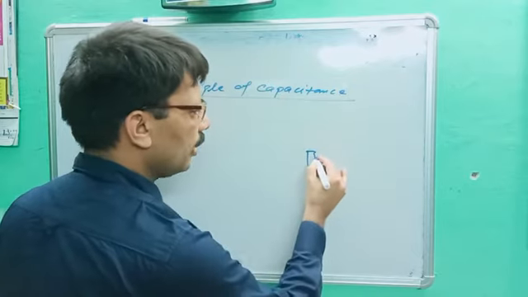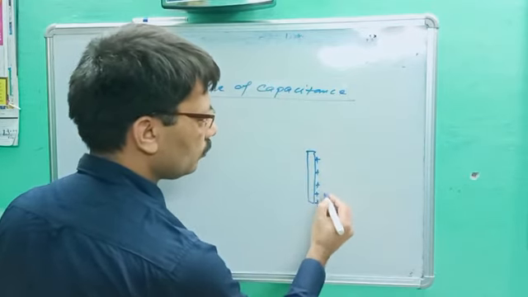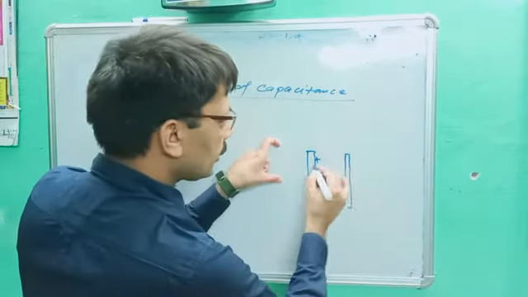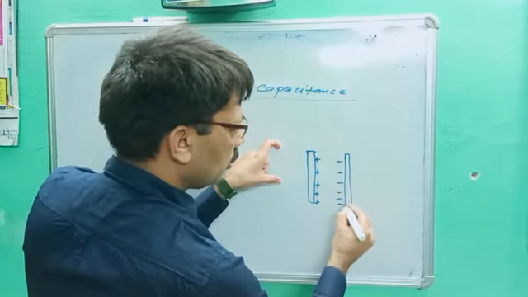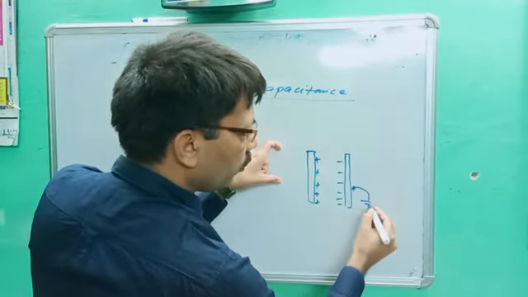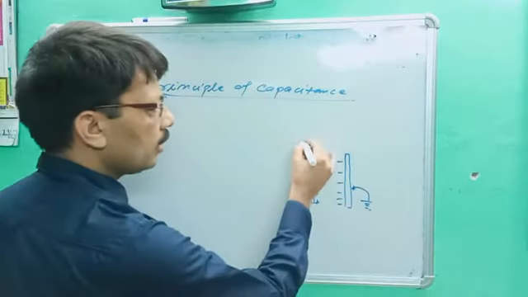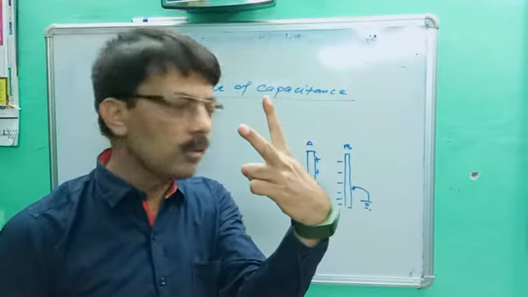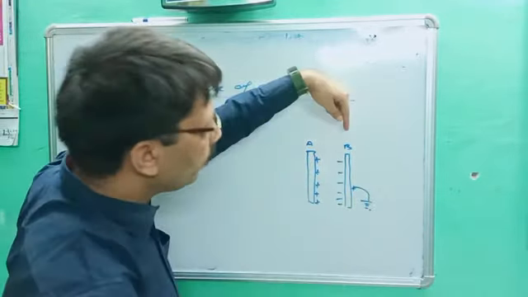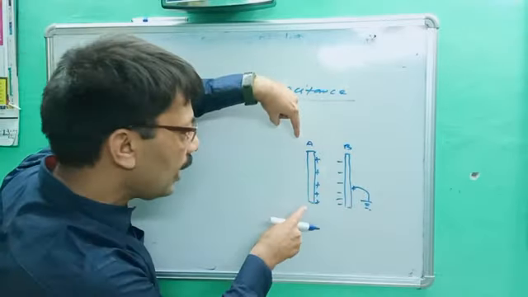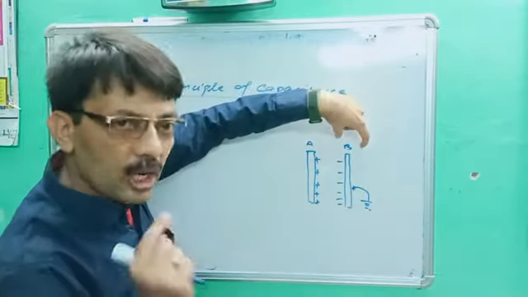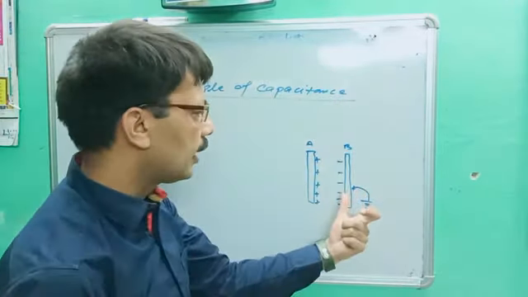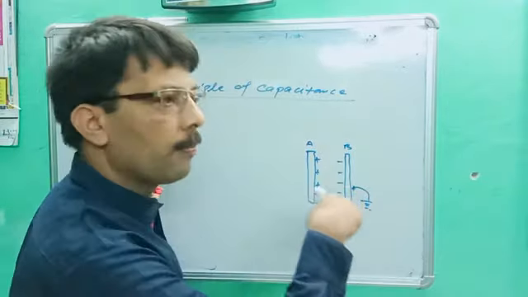Conductor A is charged by plus Q. I am not going to charge conductor B. If another uncharged conductor is placed closer to it, by induction negative charge is automatically created on its inner surface, and the positive charge on the outer surface drains to earth.